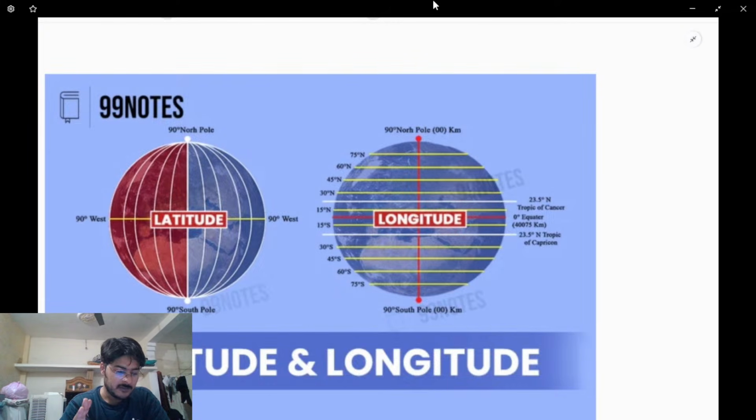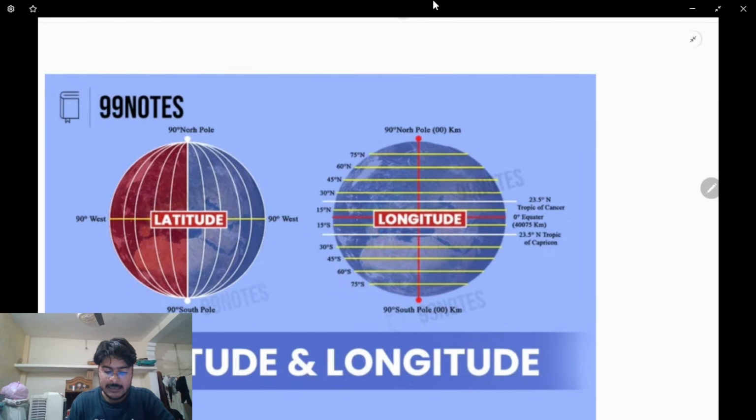If we draw some imaginary lines, how are you going to know which is which? Sometimes people get confused between these two words, latitude and longitude. The easiest way to remember is long. Long means something very long, lamba.